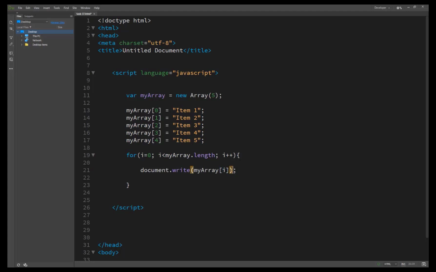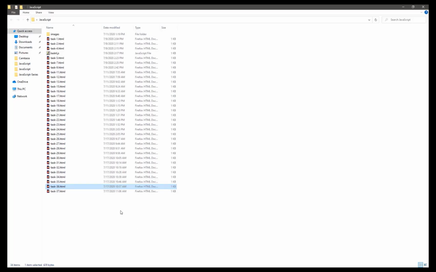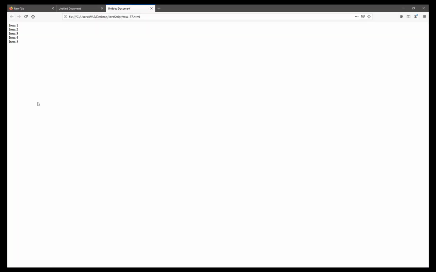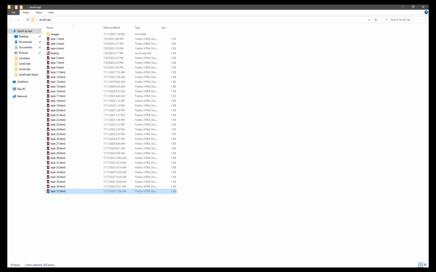So whatever the length of your array is, it doesn't matter; you just pass your variable i here. It's a variable, and the loop runs until the length of the array is accessed, basically. So this is the condition. We click here and you see the result.